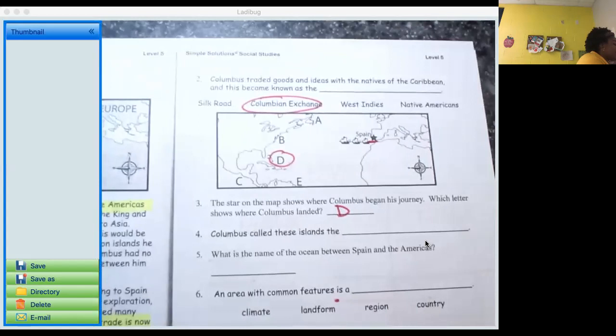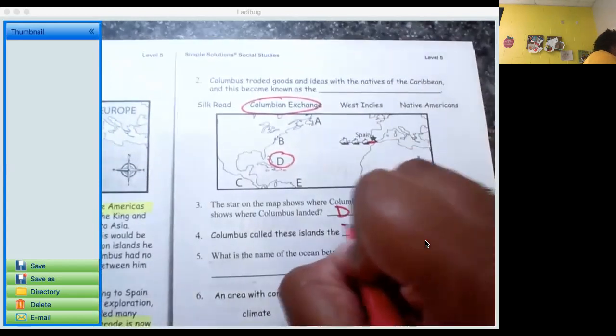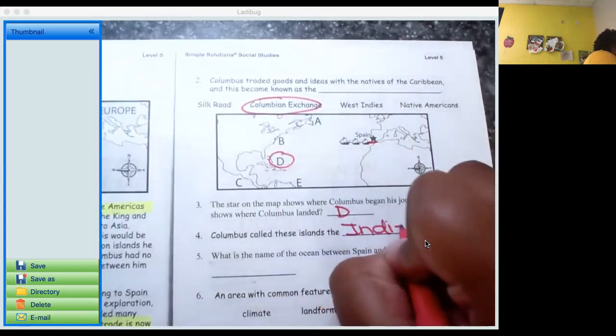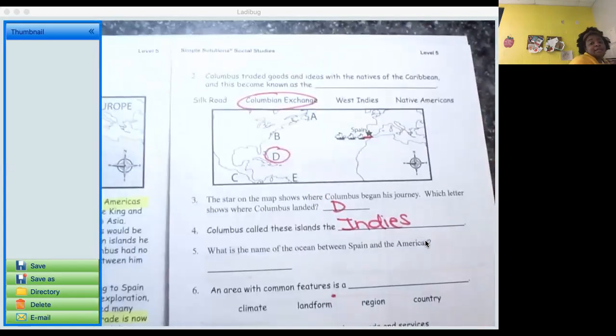Columbus called these islands the Indies. Columbus thought that he was in India. He was really, really far away from India. He was essentially lost, but he did name those islands the Indies.